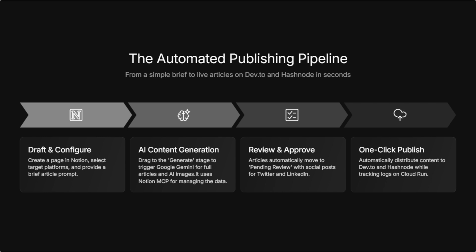It starts with drafting in Notion, moves to AI content generation with Google Gemini, review and approval, and finishes with one click multi platform publishing.